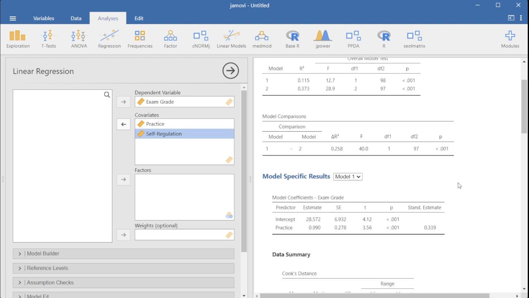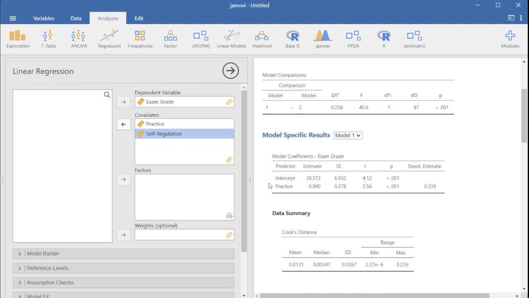Already from this we could sort of imagine that the covariate did play an effect because the difference in R squared is already significant. In ANCOVA we check the difference in eta squared, here we're checking the difference in R squared. Now, here we have the model specific result. So the first one is practice predicting exam grade, and we can see that practice significantly predicts exam grades in model 1 because our p-value is less than 0.05.